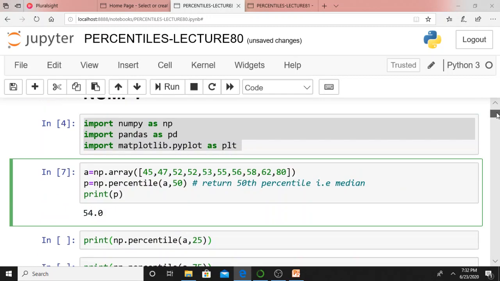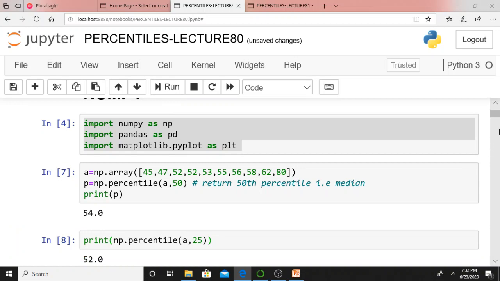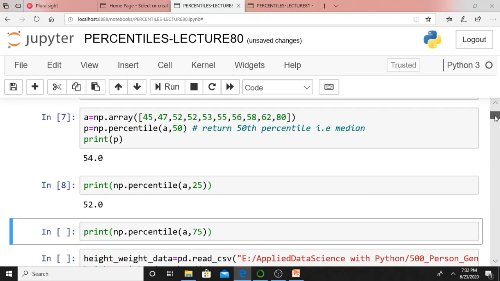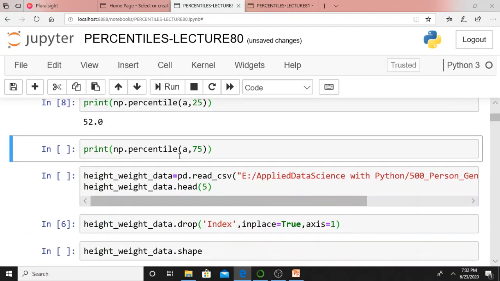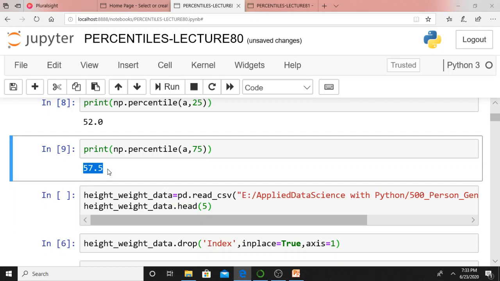In a similar manner, you can calculate print np.percentile(a, 25), which means we are trying to calculate the 25th percentile, that is capital Q1. This one is 75. What does it mean? print np.percentile(a, 75) means you are trying to calculate Q3, whose value is 57.5.